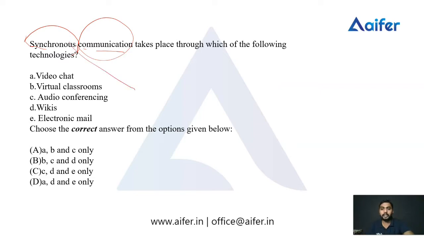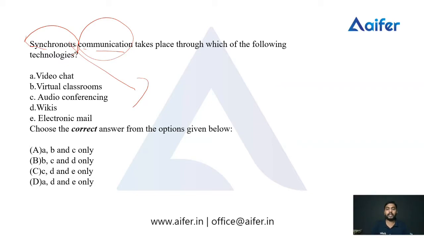Synchronous means nothing but working together at the same time. When we work together at the same time, it is called synchronous. So synchronous communication means exchanging information and ideas from one person to another person at the same time. It should be happening in real time.